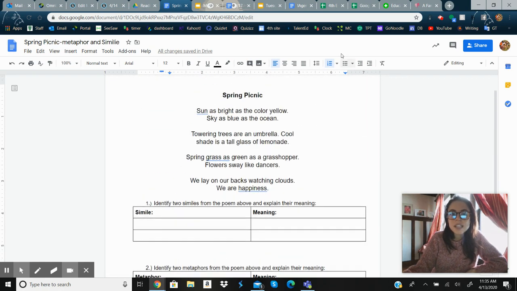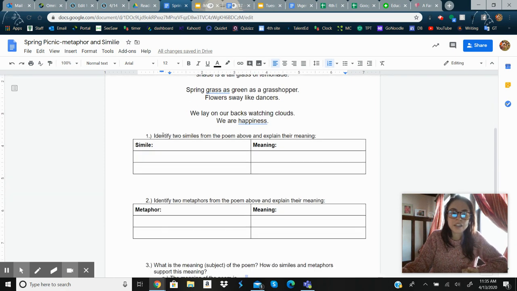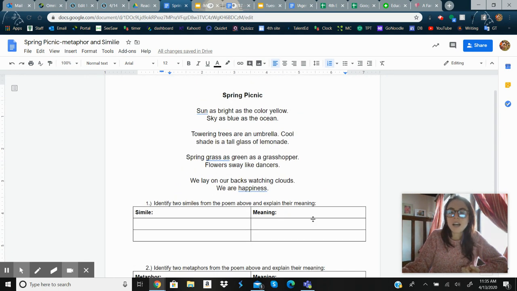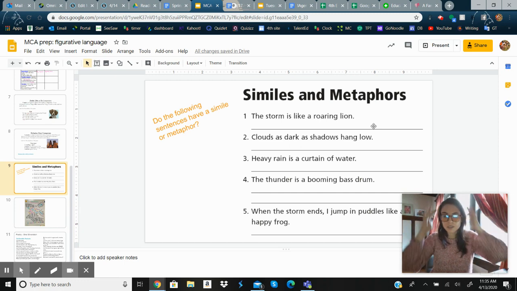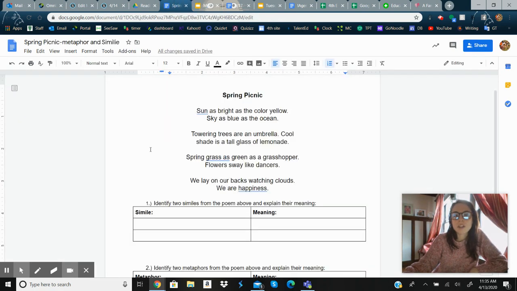So make sure you read this and remember how to identify a simile and how to identify a metaphor. If you need to, take a look at the BrainPOP and this video all over again to help you out, okay? And then you're going to identify those similes and metaphors and then explain their meaning. By that I mean, if we take a look here, the storm is like a roaring lion. We said it was a simile because of like, and we're saying that the storm must be really intense because it's like a roaring lion, so it must be super intense. So what do you imagine or visualize when you're reading that poem? You're going to do that when you're working on this.